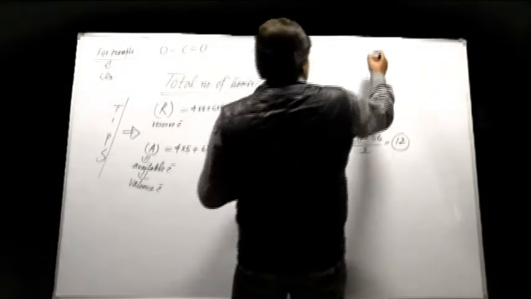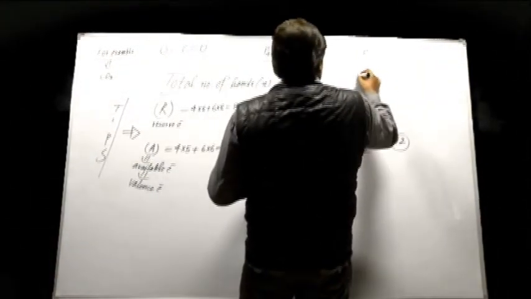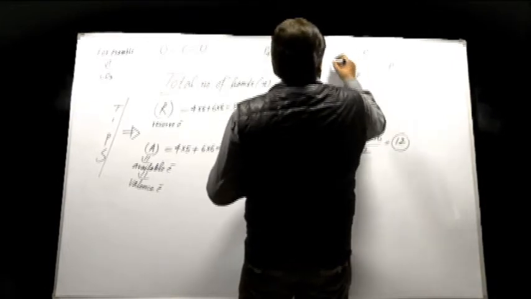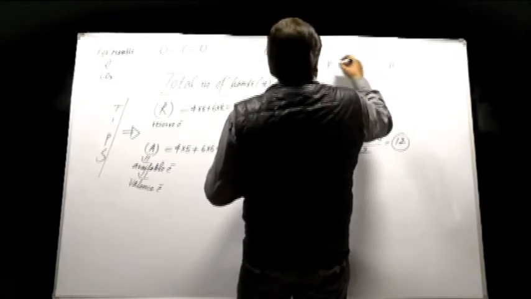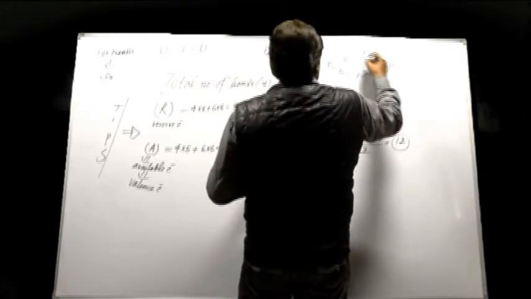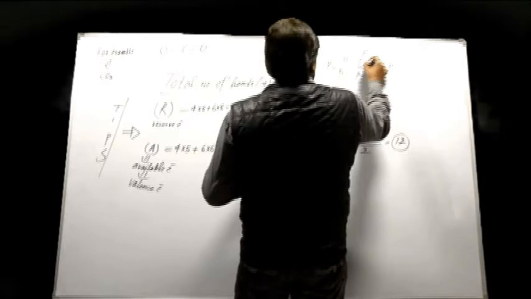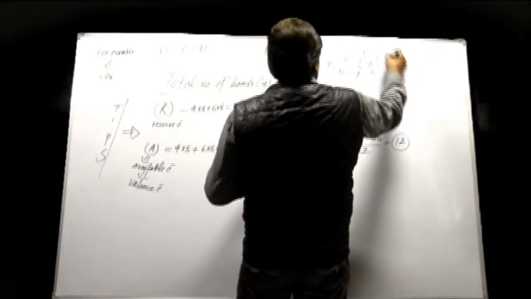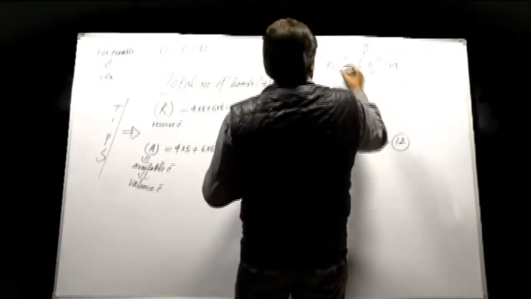Let us see the structure of P4O6. This is the structure of P4O6.